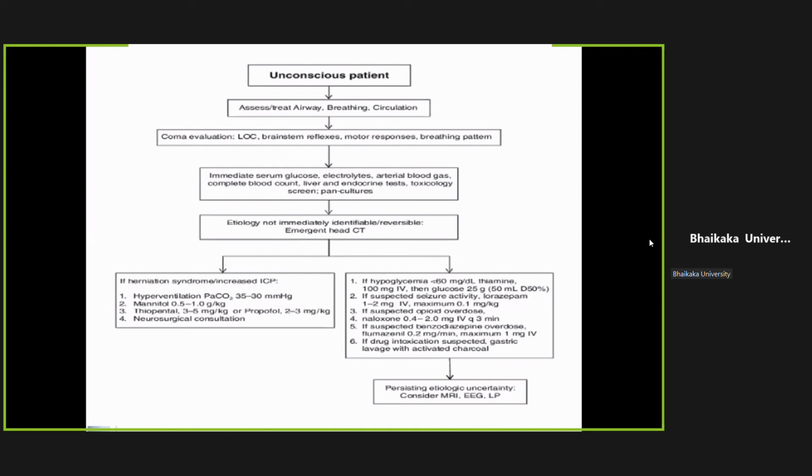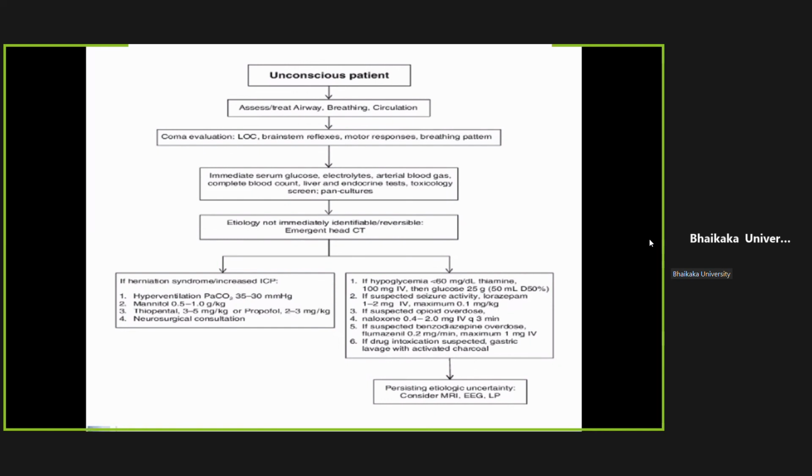We check for pupillary response, oculomotor response, positioning, motor pattern, breathing pattern, reflexes, and then we pull samples for investigations, including electrolytes, kidney function, liver function, arterial blood gas analysis for hypoxia and acidosis, and a toxicology screen to look for poisoning, along with Ryle's tube lavage. If we do not find any cause or etiology, then we go for imaging, preferably MRI, but if the patient is not stable, then we can go for a CT scan.